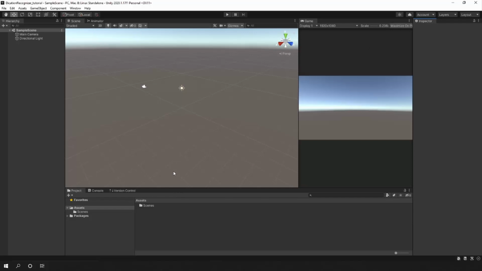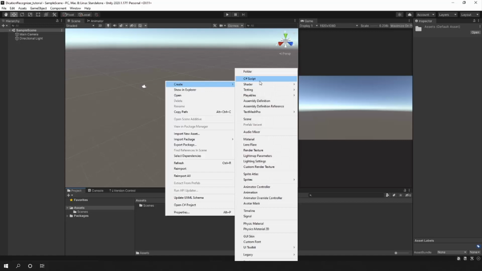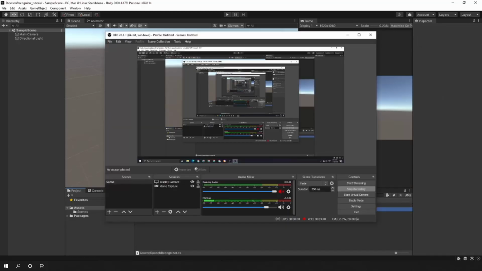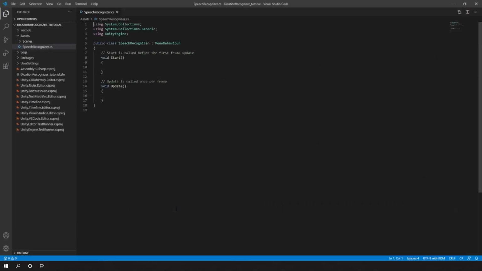Now, once we are inside of Unity, let's create a simple script. I'm going to name this script speech recognizer. Now that I have my speech recognizer, I will double click to start editing.